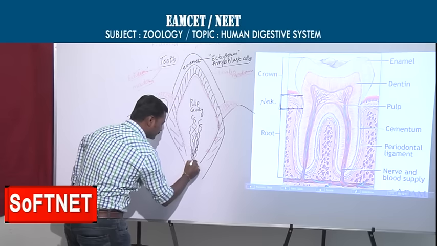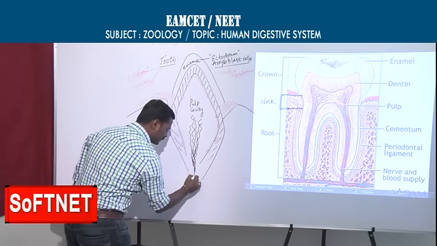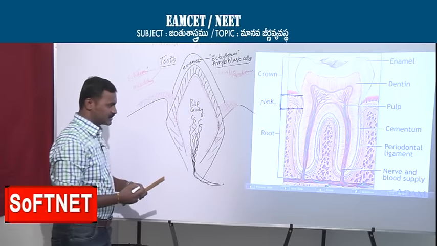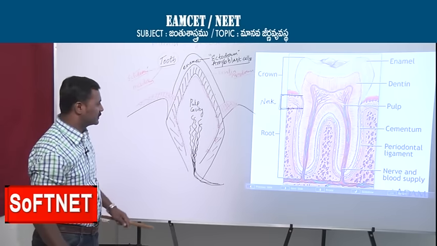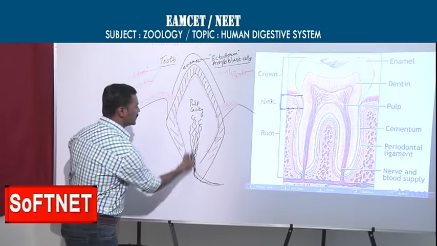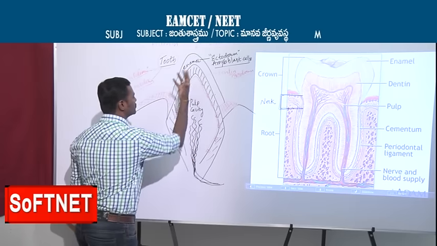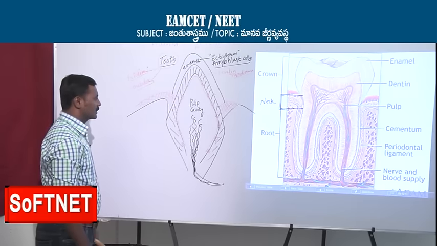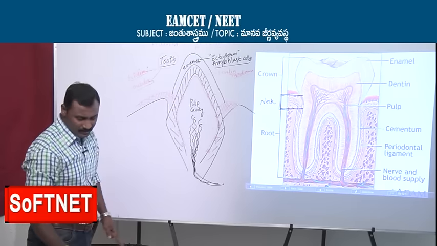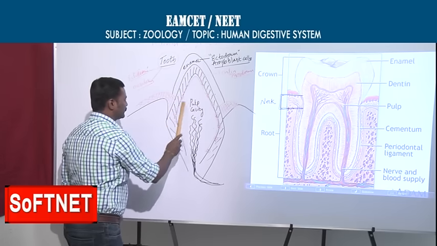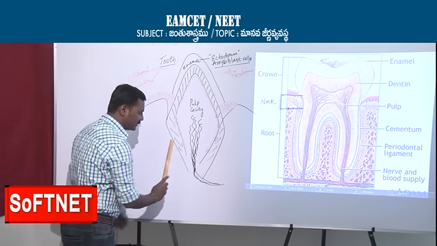They will supply nutrients here. Arteries, veins and nerves enter into the pulp cavity to give nourishment to the tooth. So this is all about the structure: crown region, neck region and finally root.